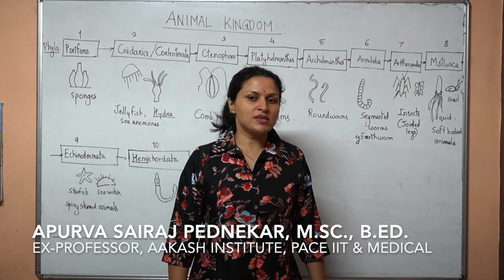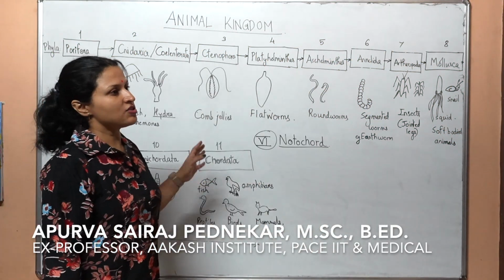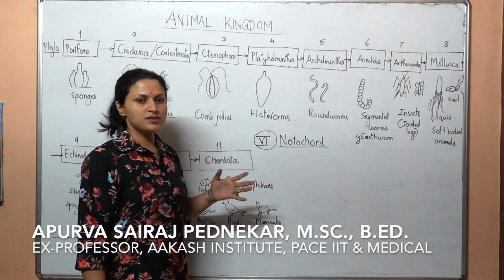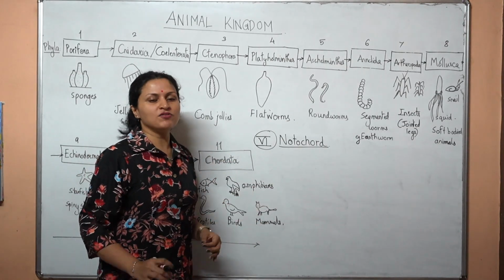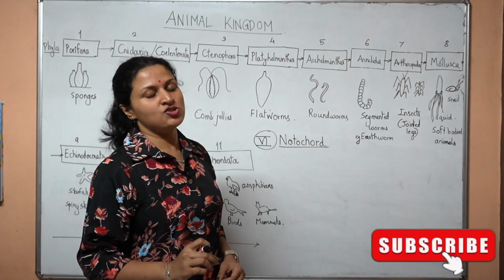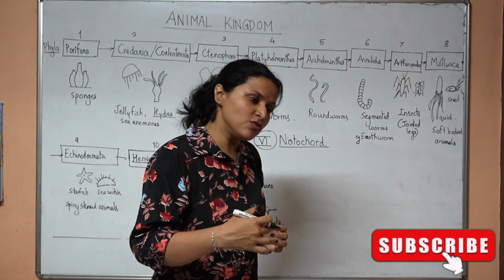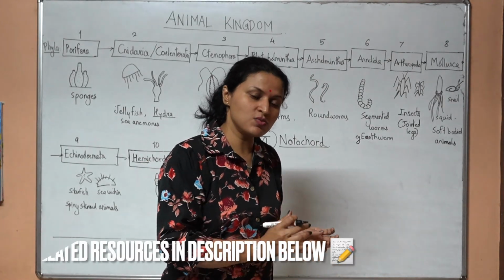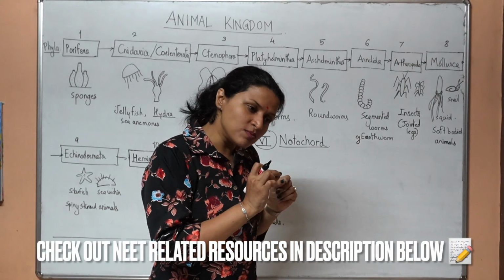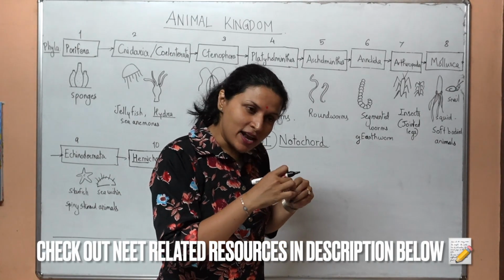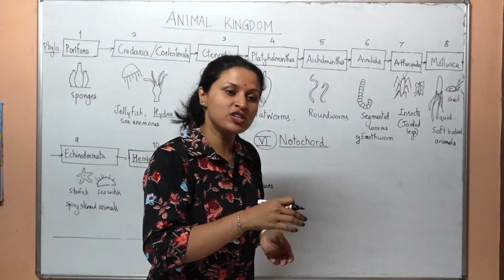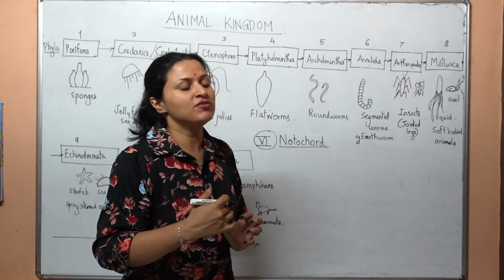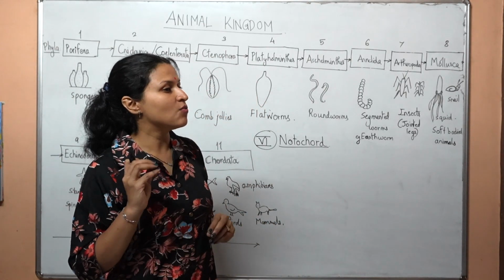Let's move on to the last basis of classification, that is presence or absence of the notochord. What is the notochord? Now you know that you have a vertebral column, which is made up of the 33 vertebrae. When you are in an embryonic stage, this vertebral column was a small, flexible, slender, rod-like structure, which later on during the embryonic development with a lot of calcification became the vertebral column.